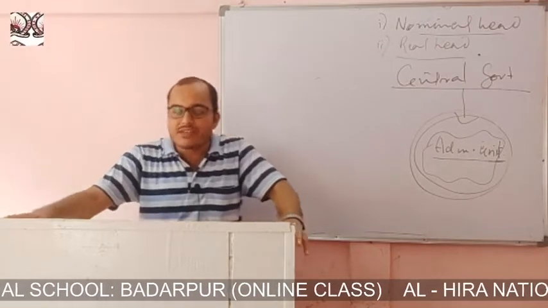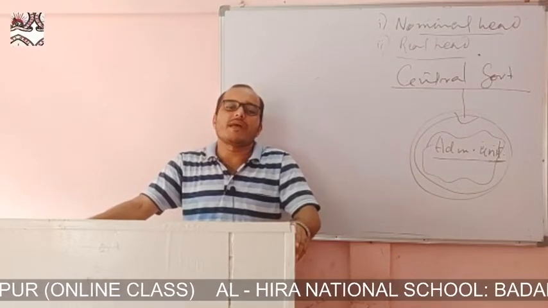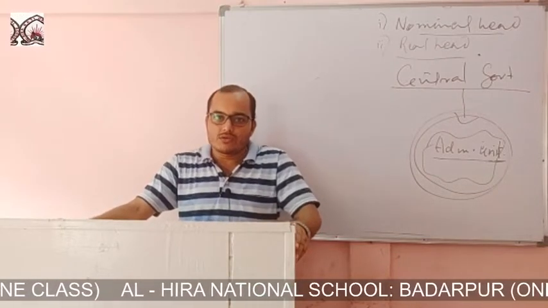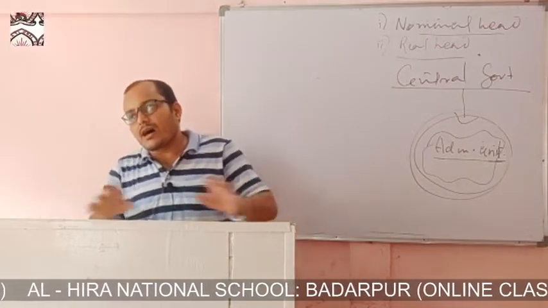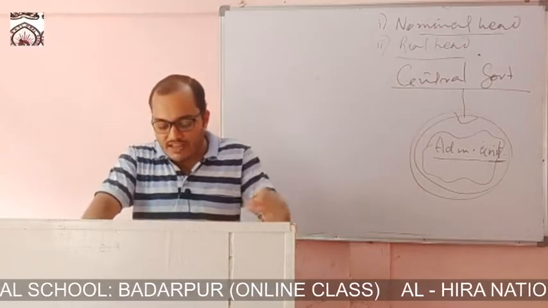Clear? Next, flexible constitution. The constitution is very flexible in nature, so it is very easy to amend. In contrast to a rigid constitution, the constitution of this type of government is very flexible.